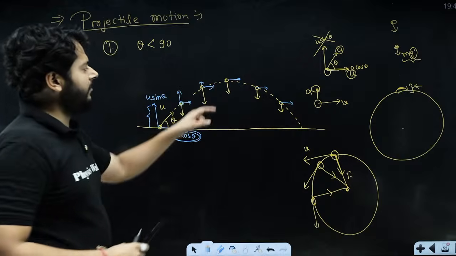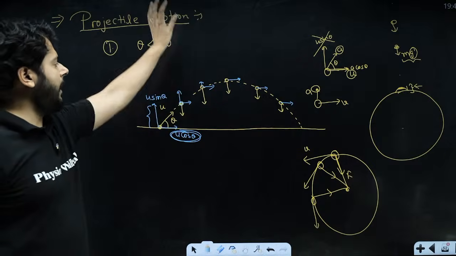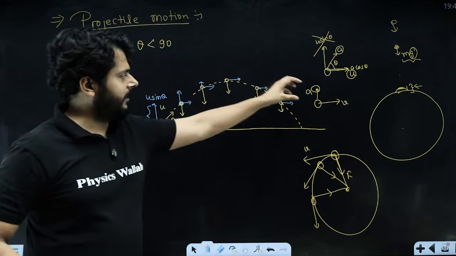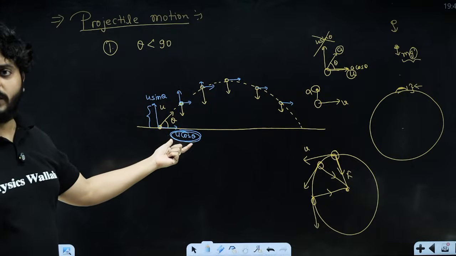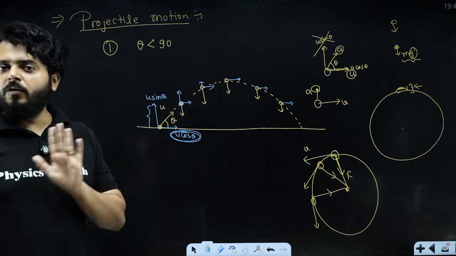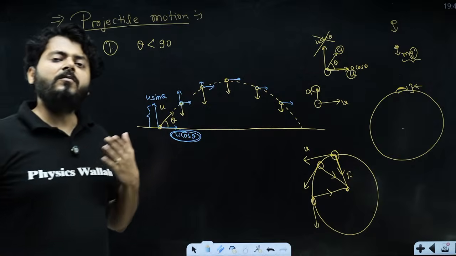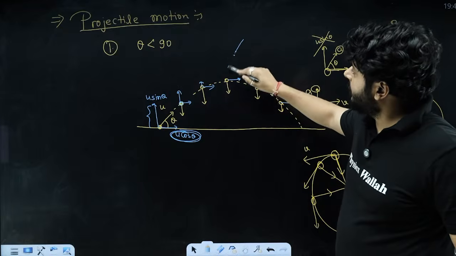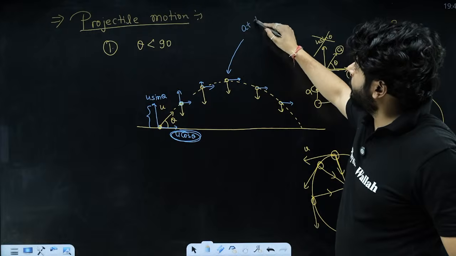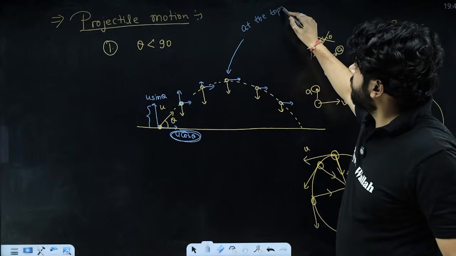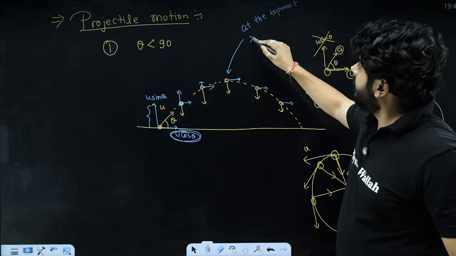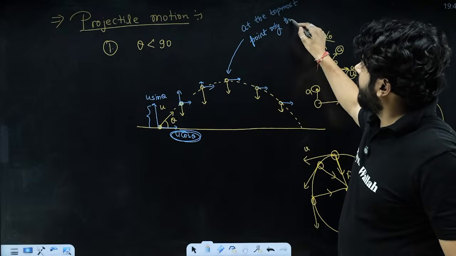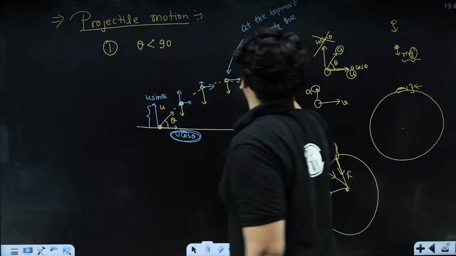And you see that the velocity component in the vertical direction is reducing, right? Over here, what will be the vertical component? You see that the particle is moving up because of the vertical component of the velocity. The particle is moving forward because of the horizontal component of the velocity. And at the topmost point, velocity does not become zero. It is only the vertical component of the velocity that becomes zero, right? At the topmost point, only the vertical component of the velocity becomes zero.